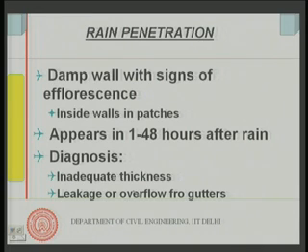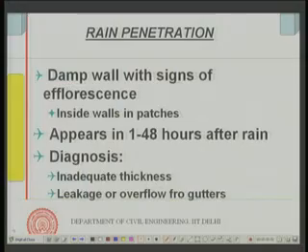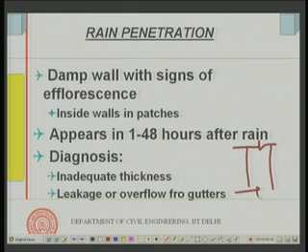So thickness, the basic principle is very simple. I have mentioned to you earlier that the principle is something like this. You have the wall, or the section, and rainwater will come through this.